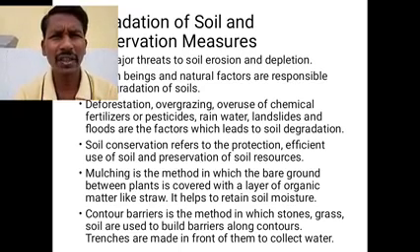The important methods where soil conservation can be adopted, the first is mulching.